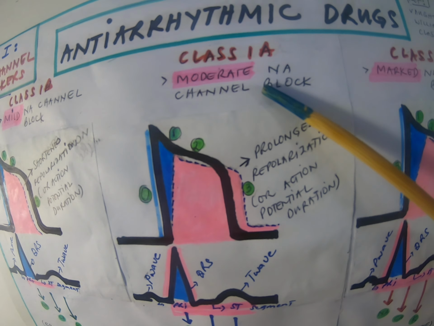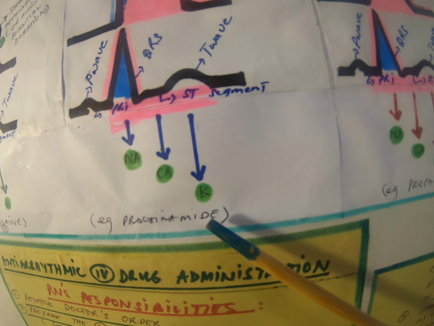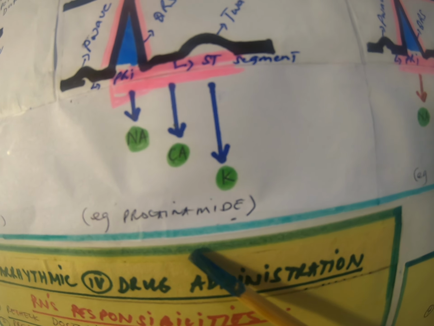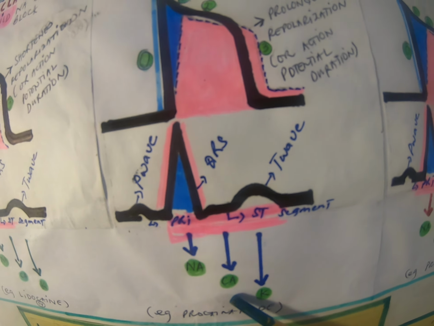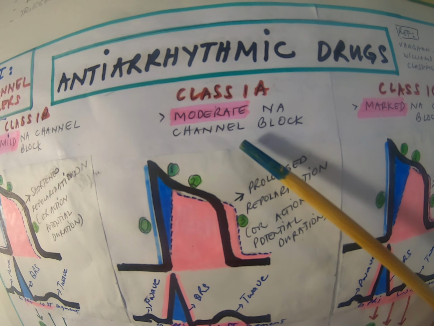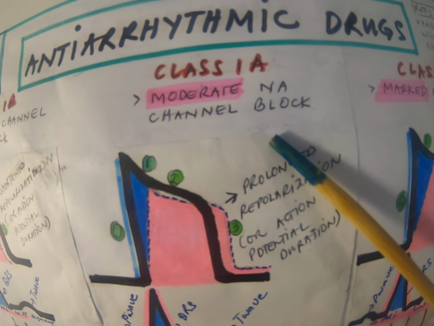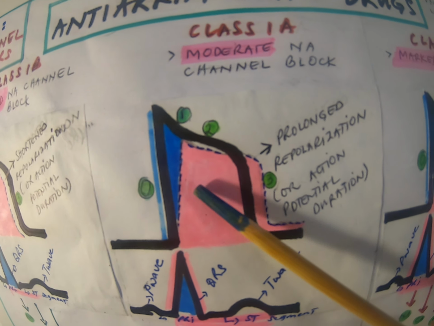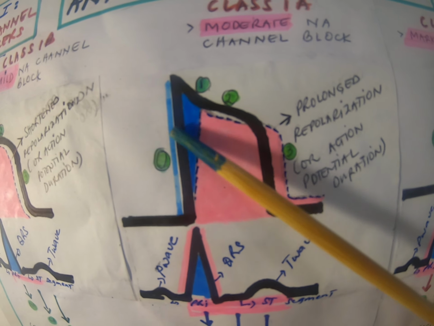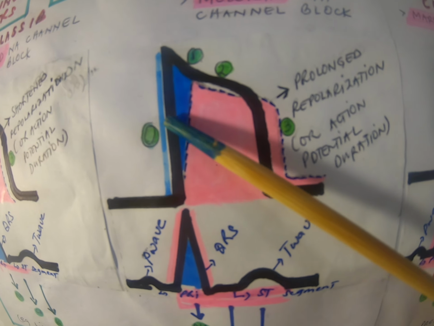So we proceed with class 1A. An example of this is procainamide. I'm just talking about the common medications. With class 1A, there is a moderate sodium channel blockade. You see this blue? That is your phase 0. So there's a moderate blockade here, and it slows down your phase 0.